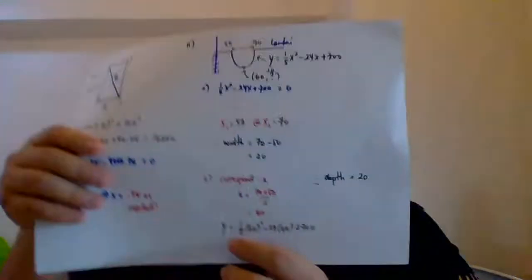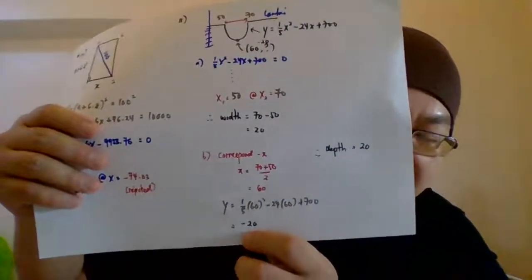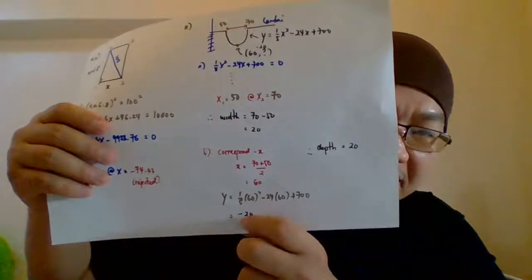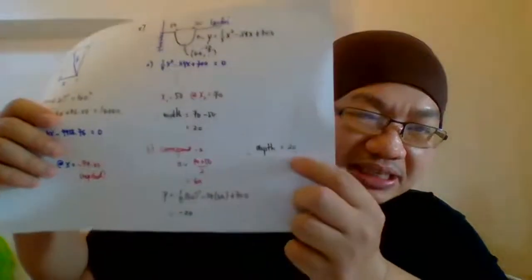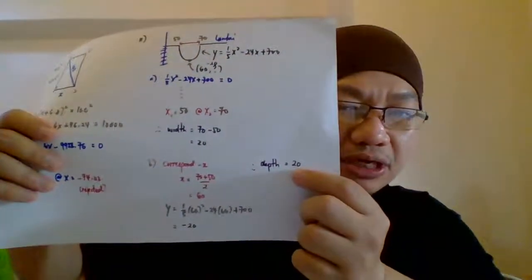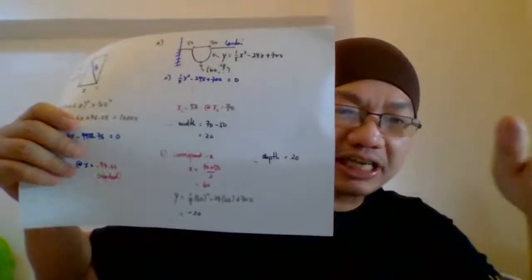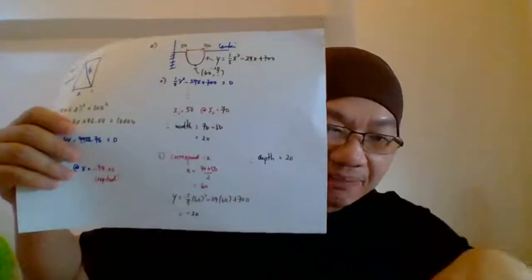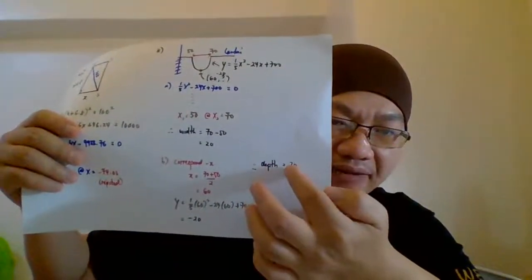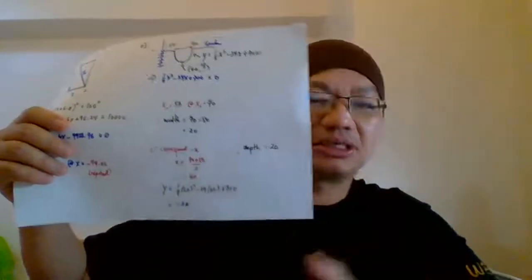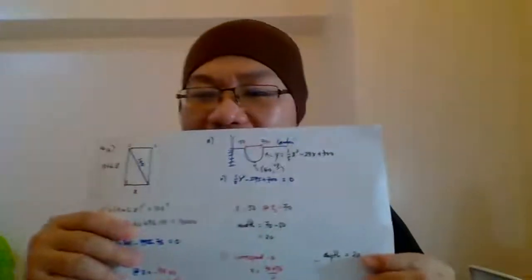So you must make a conclusion. Therefore, the depth is equal to 20. Even though the y is -20, this does not represent the depth. The depth is here. When we talk about depth, that already means deep, so there is no need to put a negative again into your answer. So that will be the answer for this question.